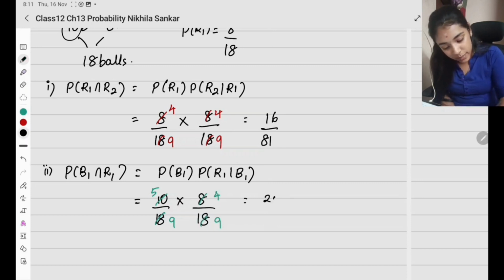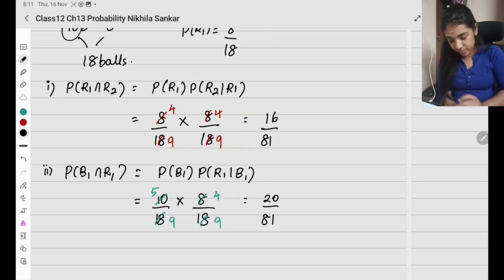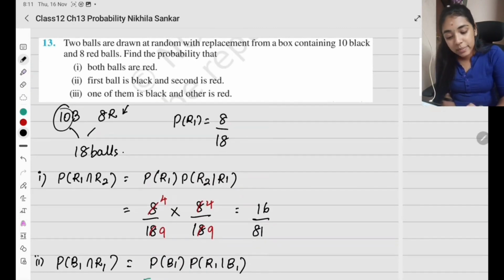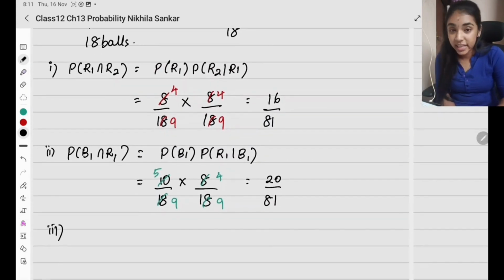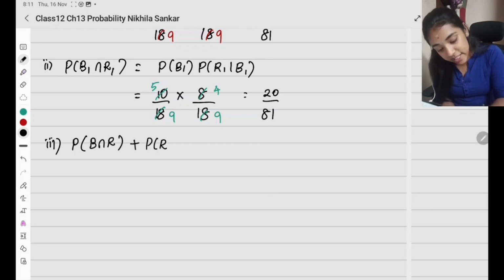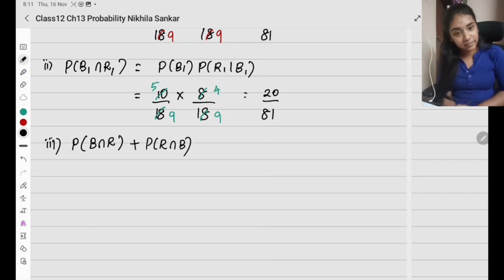So this is going to be 5 4s are 20 divided by 18. Okay, now third subsection, one of them is black and the other is red. It doesn't say which is first and which is second. So what are the two different possibilities? Probability that first I take a black and then I take a red, or probability that first I take a red and then I take a black.